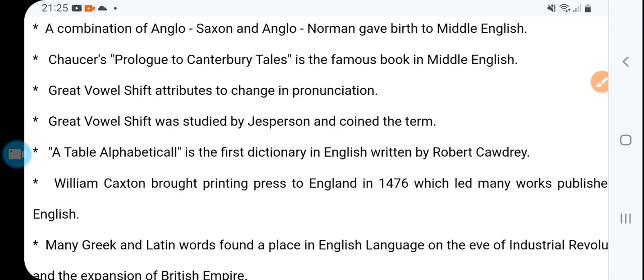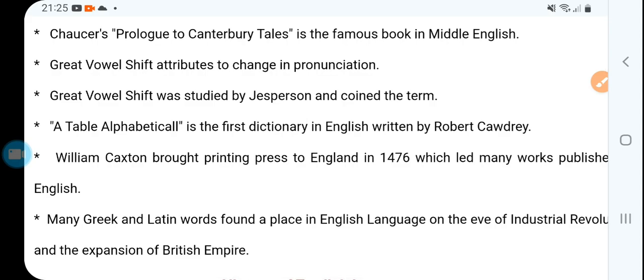Then Chaucer's Prologue to the Canterbury Tales is the famous book in Middle English. Then the Great Vowel Shift changed pronunciation, because earlier we spoke from the back of the mouth, now from the front of the mouth.